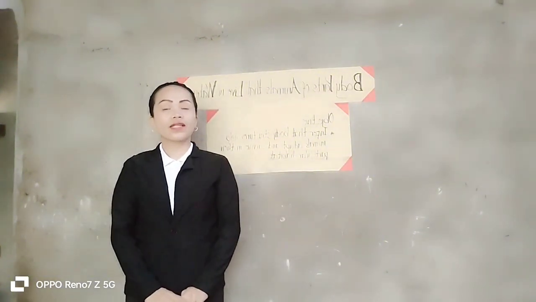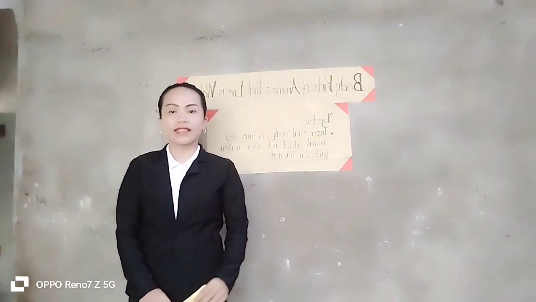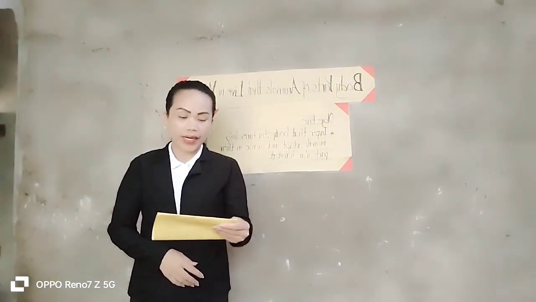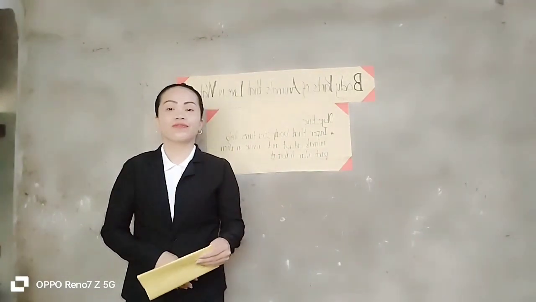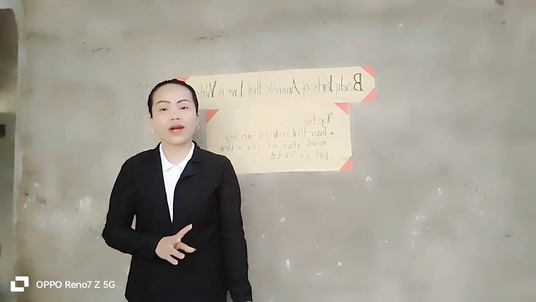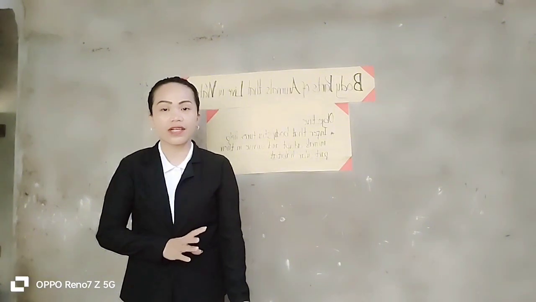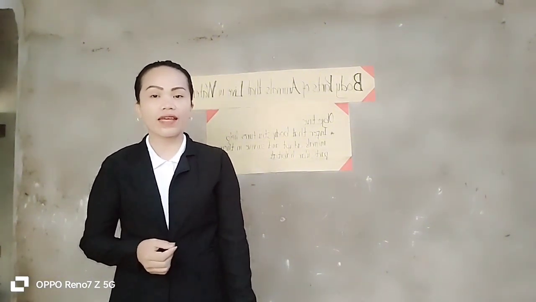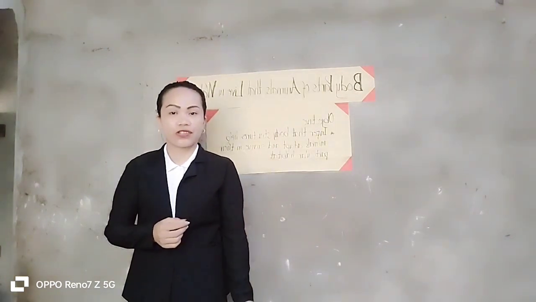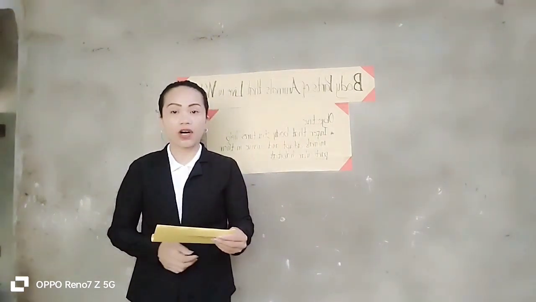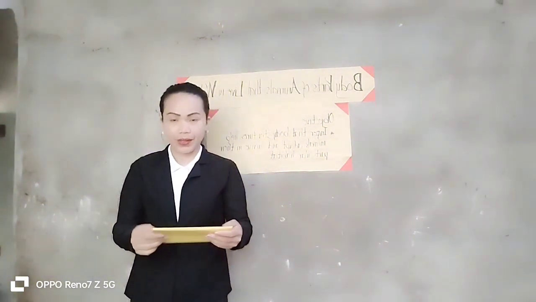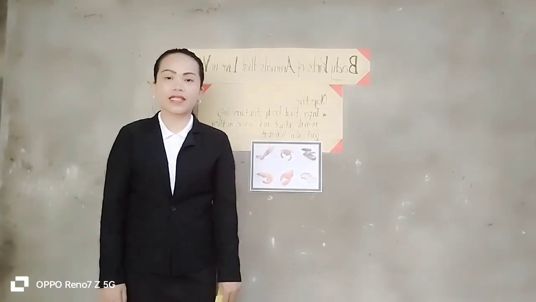This activity, we call this how animals survive in water. Alright, what you need is an aquarium or large basin with different kinds of fish. Since we don't have an aquarium or a large basin here, I will just send you a YouTube video that has different kinds of fish, alright? Next are picture cards of animals that live in water, Manila paper, and marker. Alright, so what to do in this activity?